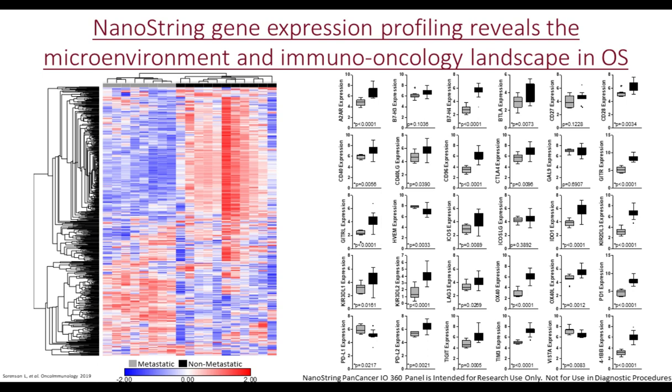The same can be said for PD-L1 in the bottom left-hand corner of the panel, and as well as for VISTA, which is the bottom row, second from the right. So with the exception of these three checkpoints, the expression of various immune checkpoints is greater in the non-metastatic specimens versus the metastatic specimens.